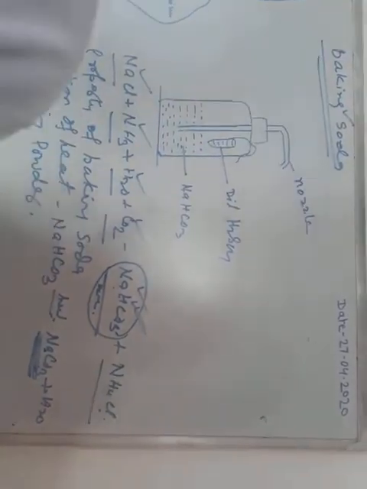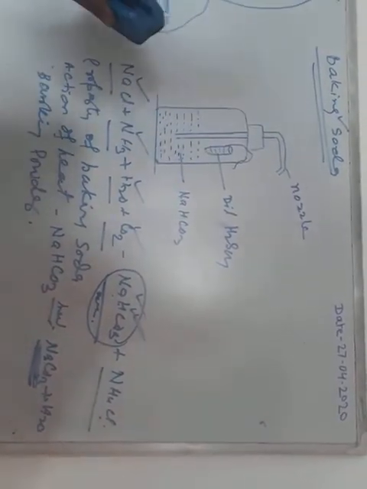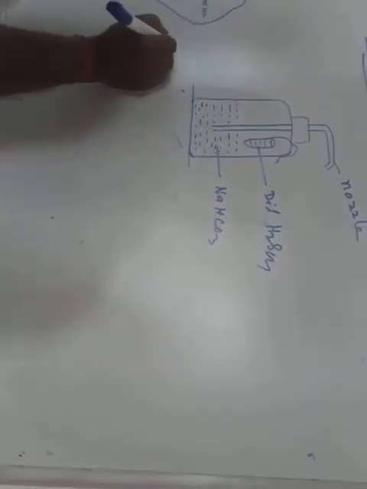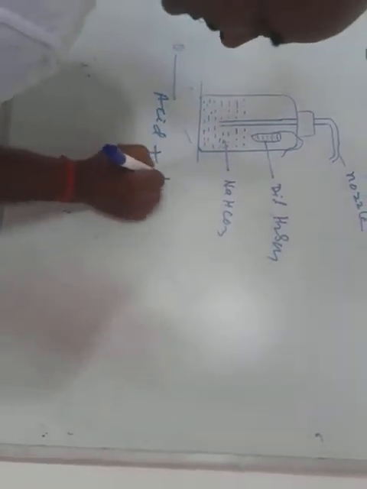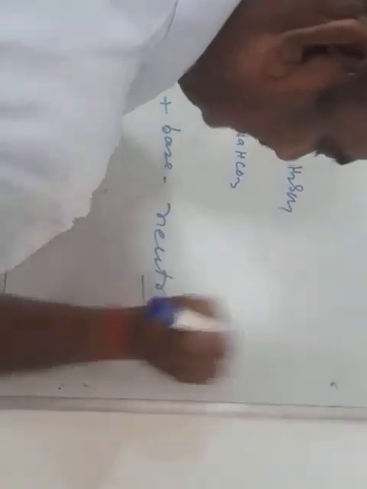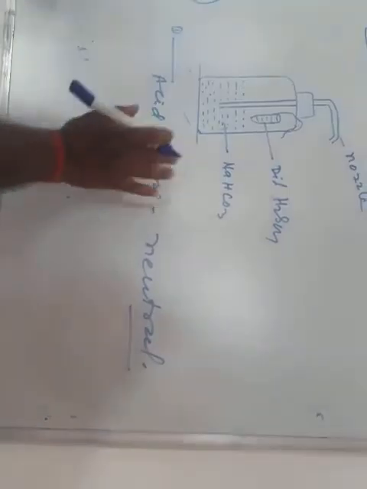Now uses. What is the use of baking soda? First use is as an antacid. Antacid means, suppose sometimes more acid is produced in the stomach, then we get pain. So you take some baking soda, which is basic, alkaline in nature, and the acid is neutralized. So the first use is as an antacid.